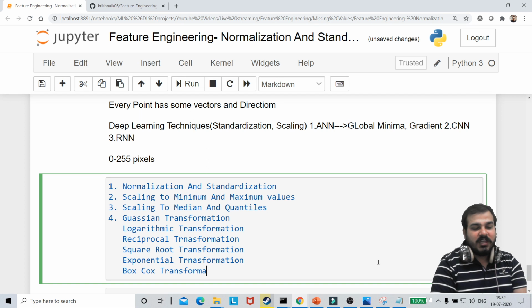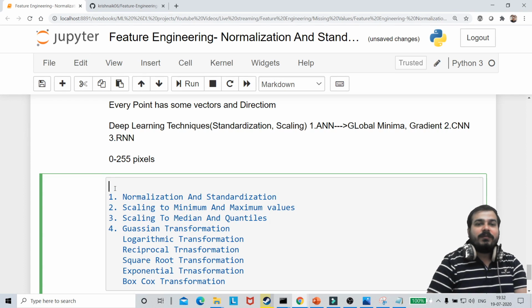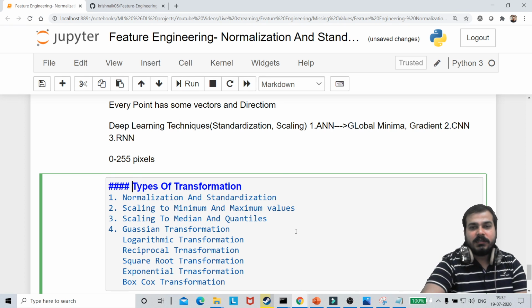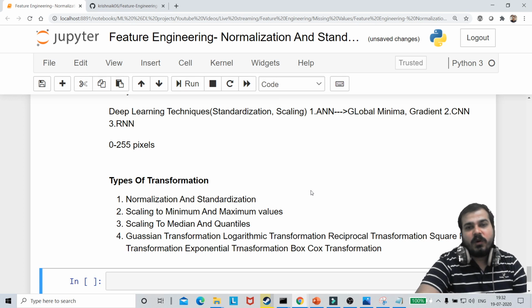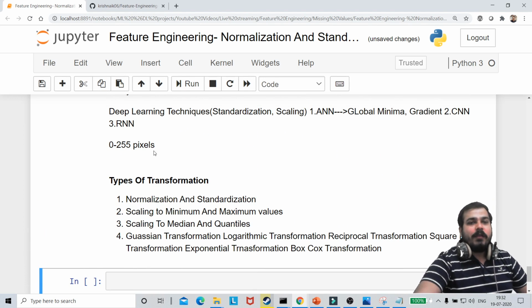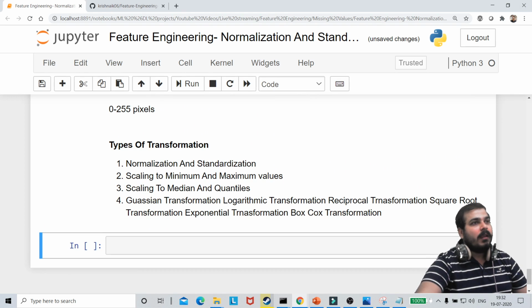All these transformations we will try to cover, and I'm going to write types of transformation. After this class, you will be able to understand all the transformations whenever you require them. This is what I'm going to discuss in today's class, and we'll see how far we are able to complete, and then we will focus on something else. Right now we are going to start.